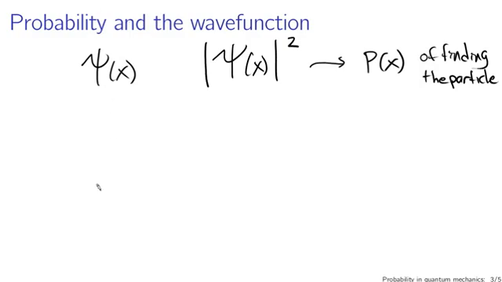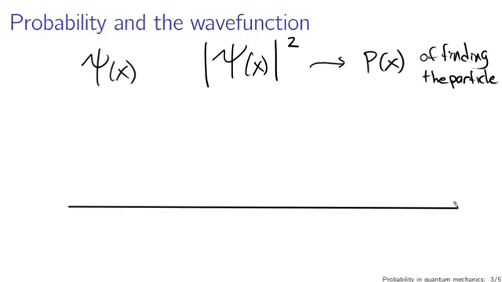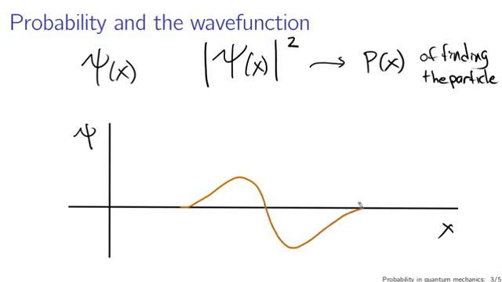So for instance, in the context of the plot that I just made on the last page, if this is x and our y-axis here is psi, psi has real and imaginary parts. So the real part of psi might look something like this, and the imaginary part might look something like this.